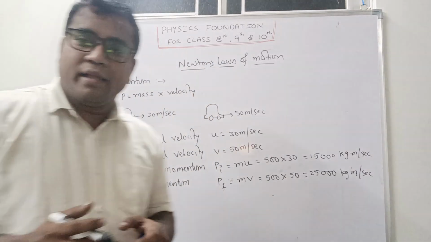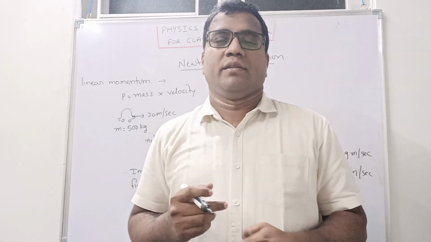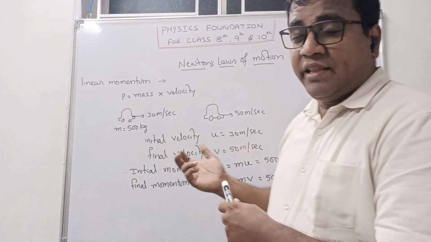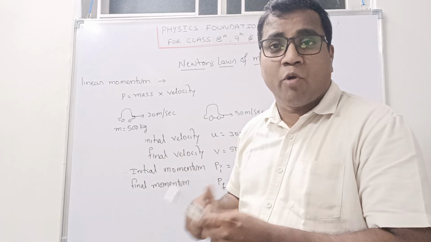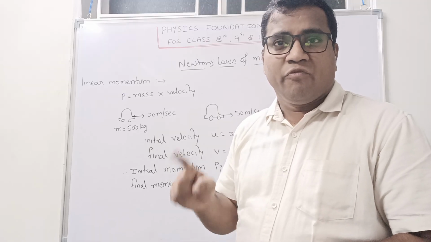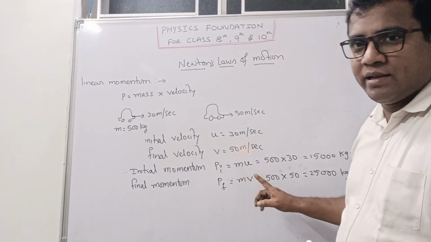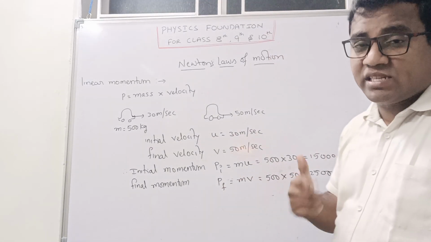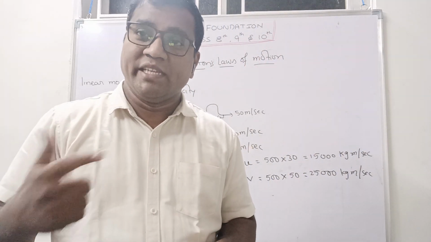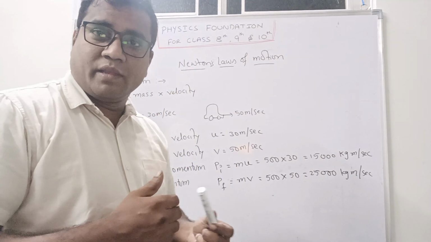So in this way, depending upon the velocity, momentum will also change. Here in this situation, the body has two momentums. Initial momentum is there and also final momentum will be there. Clear? I hope it is clear, right? Please make a note and try to understand. When I am speaking, try to revise my words. Then it will be easy to remember. Otherwise, no need to refer to books every time. Am I clear? Please note down.